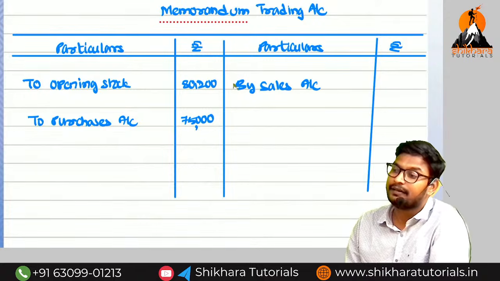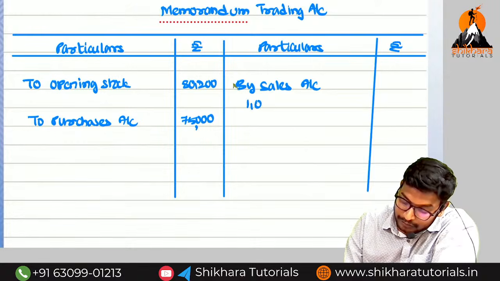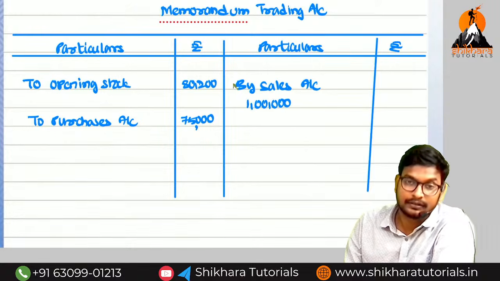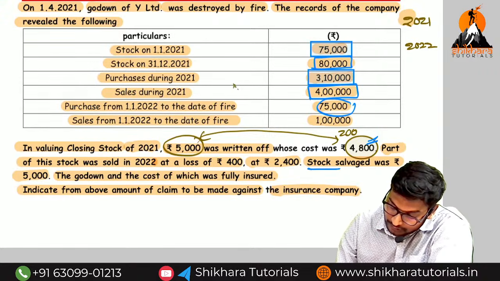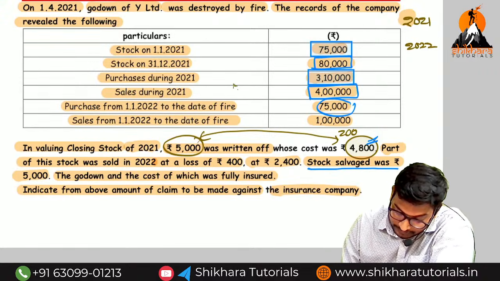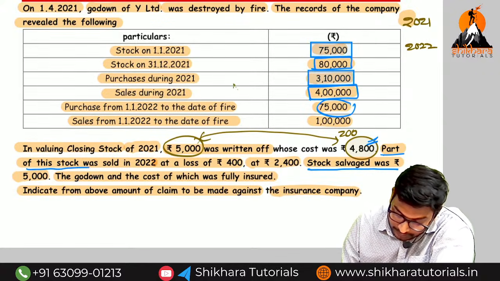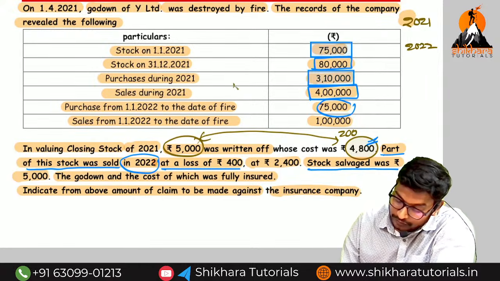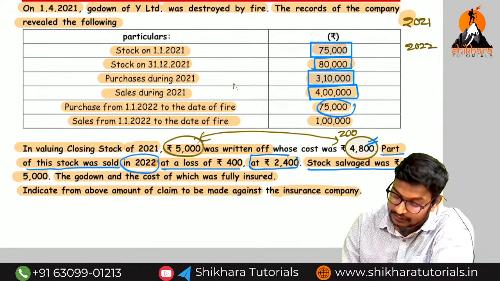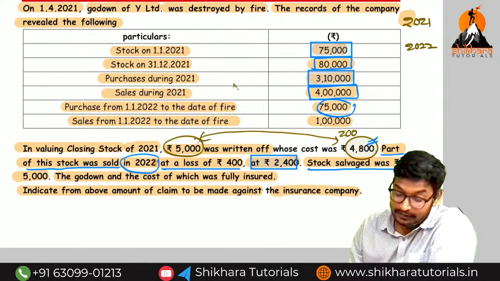In that 1 lakh, do we have abnormal sales or normal sales? Abnormal sales. How much abnormal sales are presented? They have sold stock valued at 5,000. Part of this stock was sold in 2022 at a loss of 400, at a cost of 2,400.